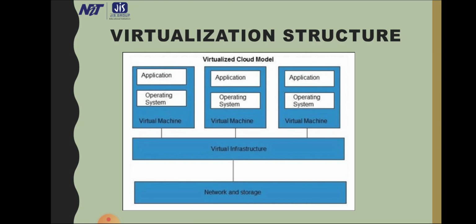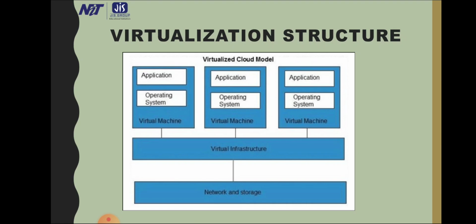Each guest OS or virtual machine can ease system configuration and management. The examples of type 2 hypervisors include VMware Workstation, Virtual PC, Oracle VM VirtualBox.